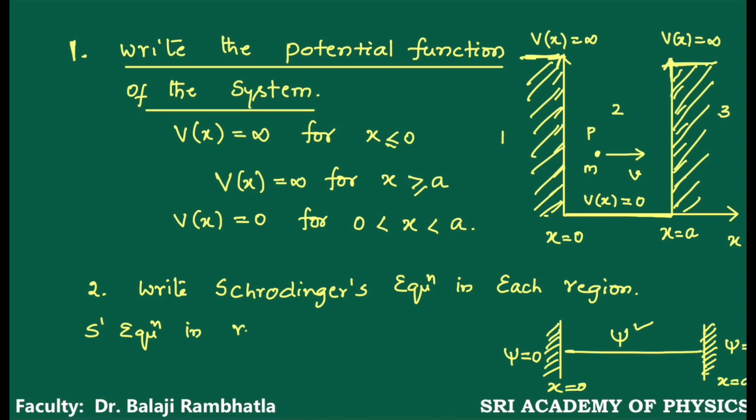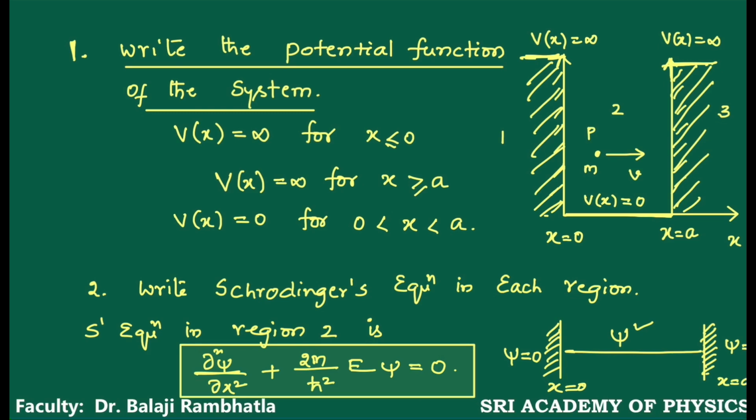So the Schrödinger's equation in region 2 is d square psi by dx square plus 2m by h cut square E psi is equal to 0. This is the Schrödinger's equation.